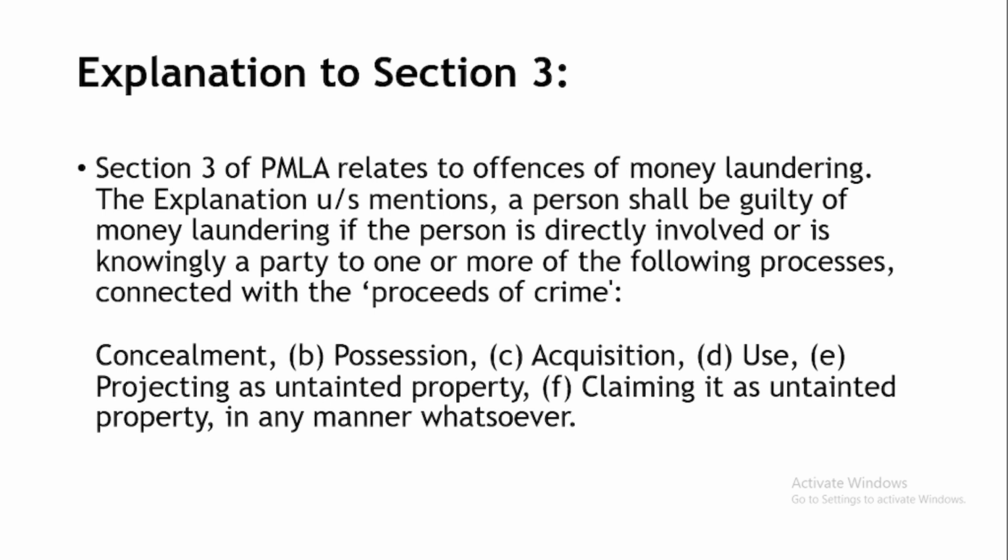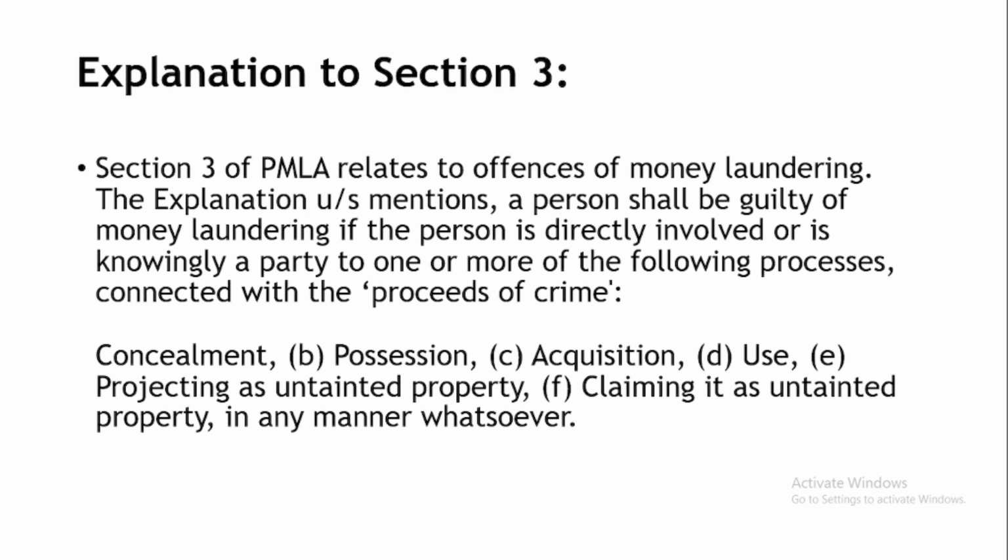Section 3 of PMLA relates to offences of money laundering. The explanation under the section mentions that a person shall be guilty of money laundering if the person is directly involved or is knowingly a party to one or more of the following processes connected with the proceeds of crime. And if it is shown that it is connected in some way as given under Section 3, then only that person will be liable for the offence of money laundering.